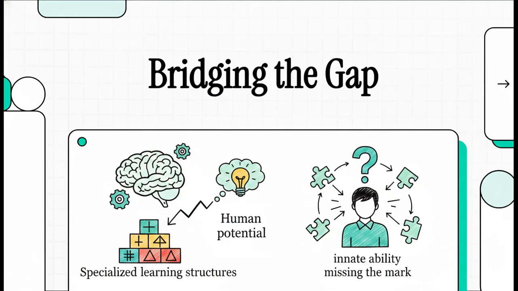Welcome back. Today's explainer is a truly fascinating deep dive into the clinical and educational frameworks surrounding cognitive delays, and honestly, the profound mysteries of human potential. We're going to look directly at how educational science categorizes the origins of cognitive challenges, how it structures specialized learning, and then we'll pivot to a completely different kind of educational mystery: the student who absolutely has the innate ability but consistently misses the mark. Okay, let's dive into this and unpack the frameworks presented in our source material.